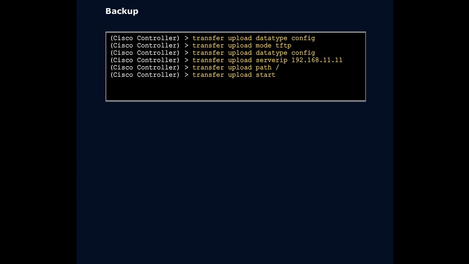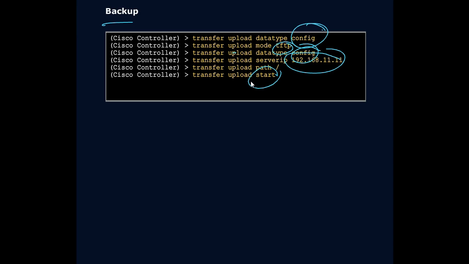Now, from the AirOS CLI, the backup is a little different. We have our transfer upload, our data type, our configuration: transfer upload mode TFTP, transfer upload data type configuration, our server IP 192.168, our path. So this wouldn't be just the slash, it would be the actual path to the location, and then start to begin the process. Now, are you going to be able to memorize all of these options? The answer to that is no. It is a resounding no.